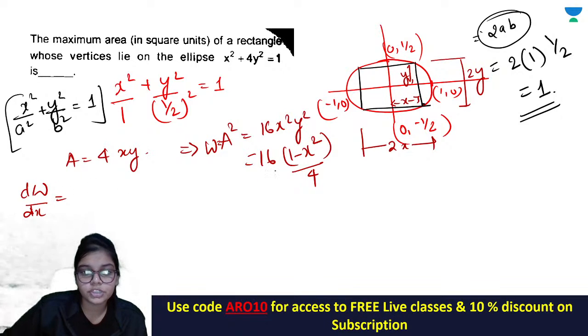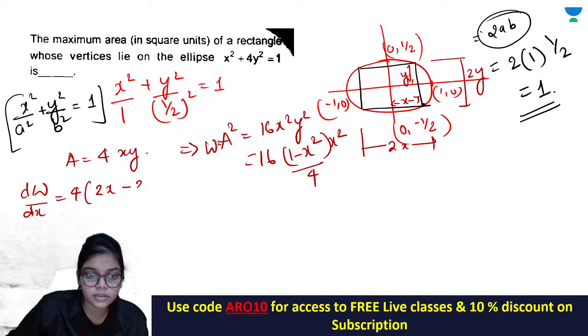So differentiate this, you will get 4 into 2x minus 4x cube is equals to 0.